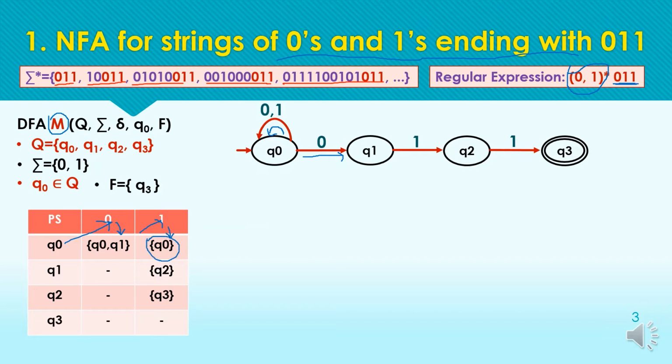Next, from Q1 we have defined no transition for 0, so here we have a hyphen, and we have defined the transition for 1 to the state Q2. Same way from Q2, no transition for 0, but we have the transition for 1 to the state Q3. From Q3 we have defined no transition, so we have a phi over here in the transition table. So this is the transition table and transition diagram for the NFA.